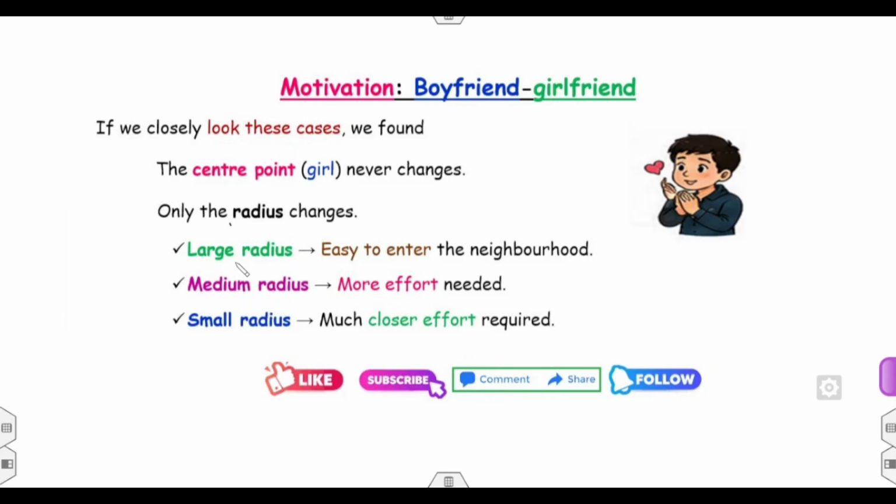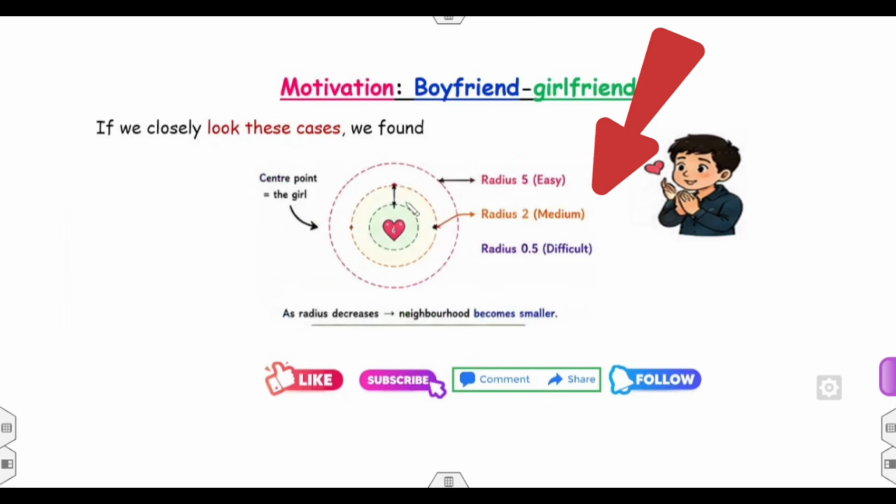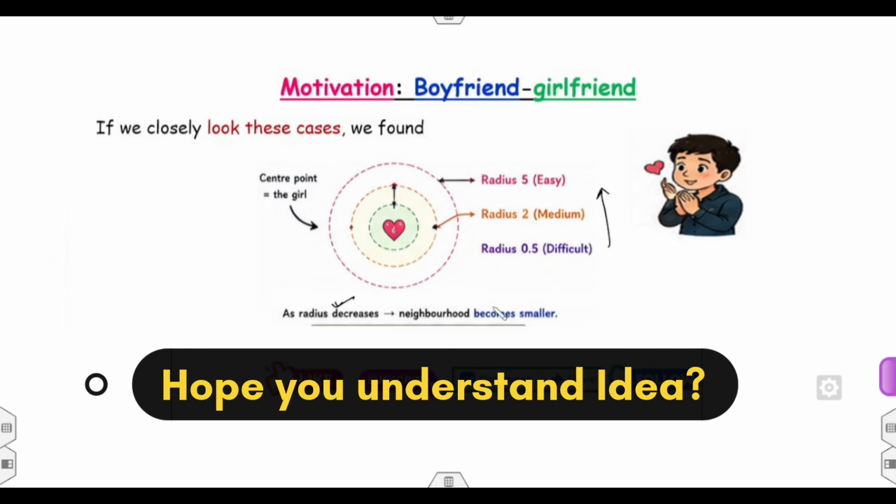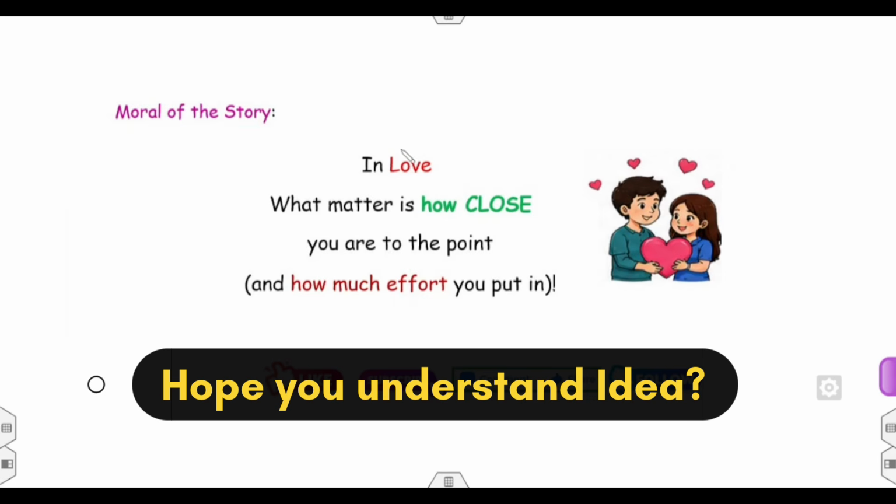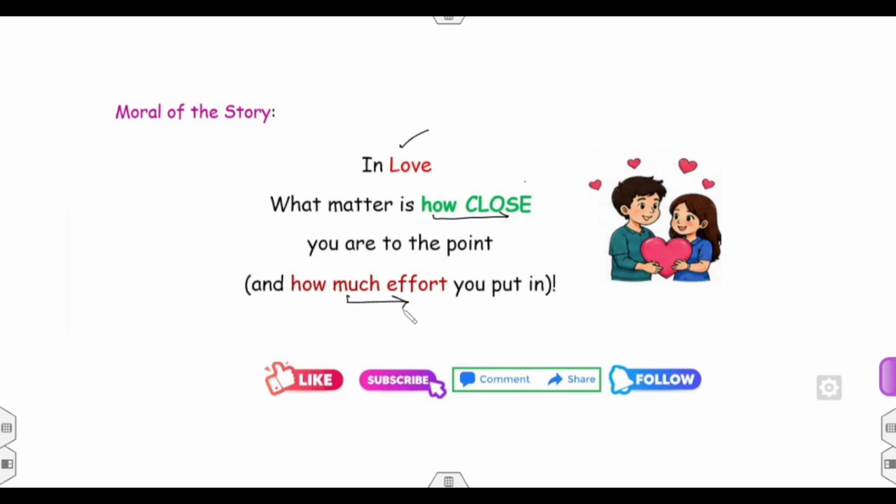So that means the larger radius, that is girl A, is easy to enter into the neighborhood. The medium, that is girl B, needs more effort, and girl C, that's a smaller radius, requires more and more closer effort to impress the girl. So whenever you are talking about this particular example, we can say as the radius increases the neighborhood becomes smaller. The moral of the story is, whenever you are in love, what matters is how close you are to the point. Closeness means how much effort you put into the neighborhood.